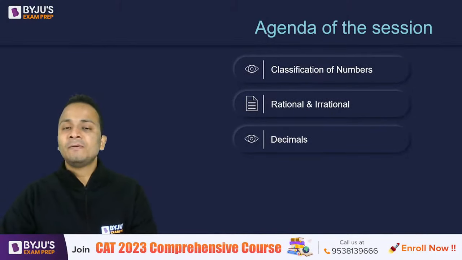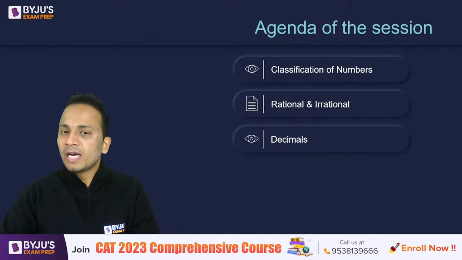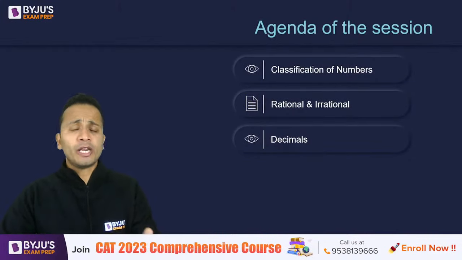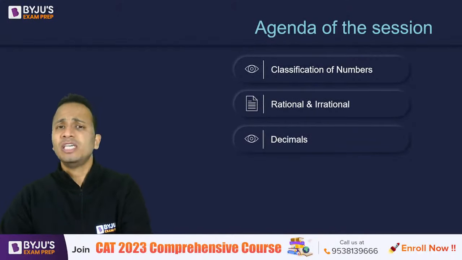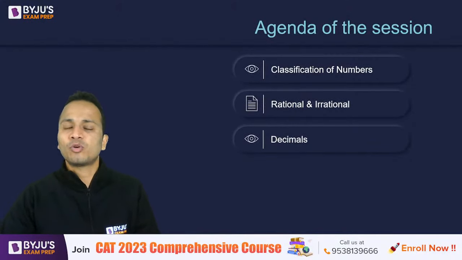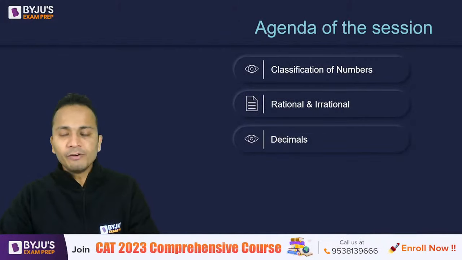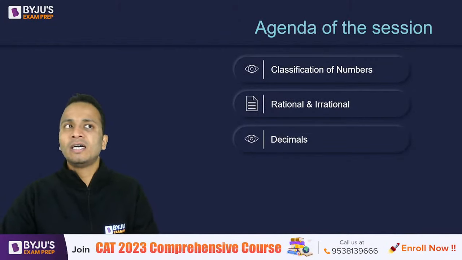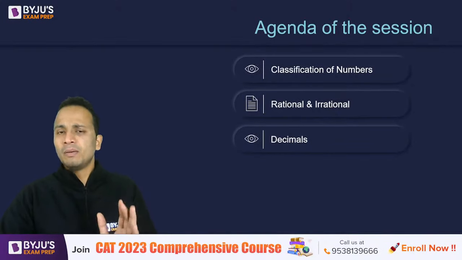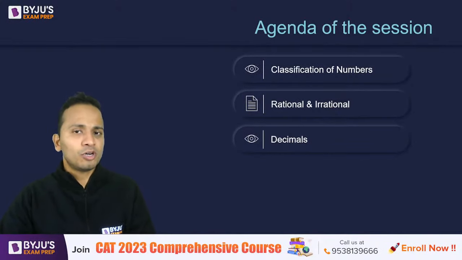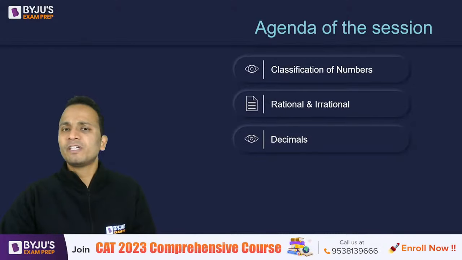Definitely, I will be conducting sessions on how to handle arithmetic, algebra, geometry, and different parts of quantitative ability. In the near future, I'll not promise you that I'll conduct it in the next 3 or 4 days, but definitely in the month of February, probably in the first week of February, I will conduct sessions on all these things.